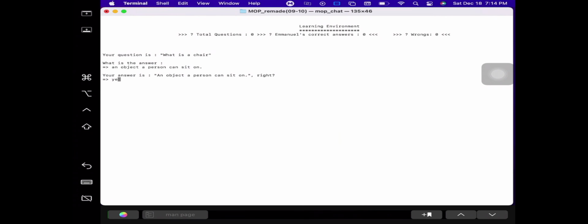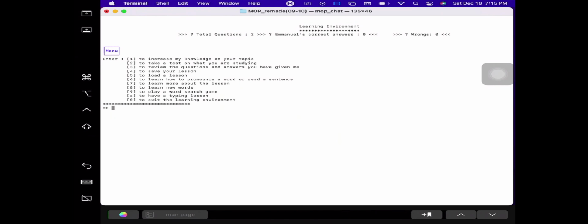I'm just making this up as I go. An object a person can sit on. And then let's add one more question. What is C++? And let's just give it an answer: a low level language for coding.